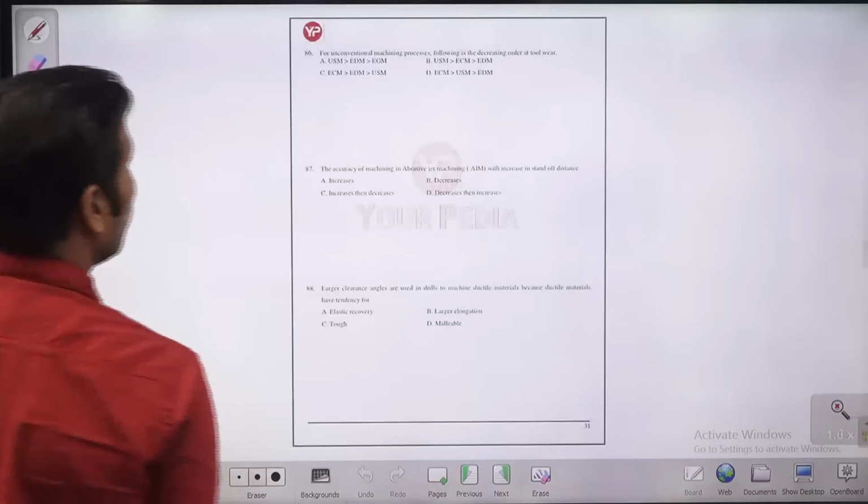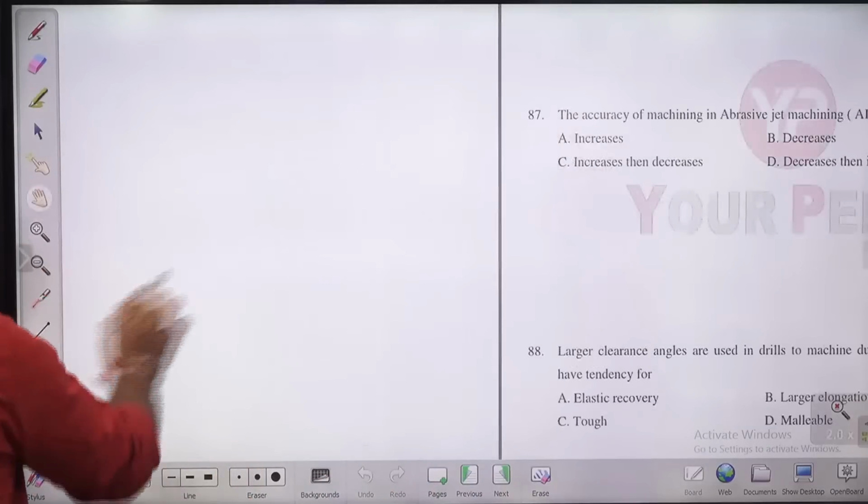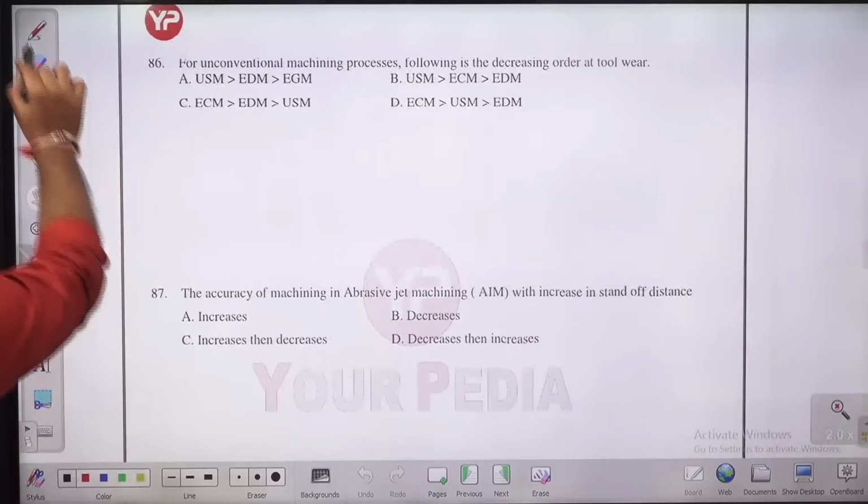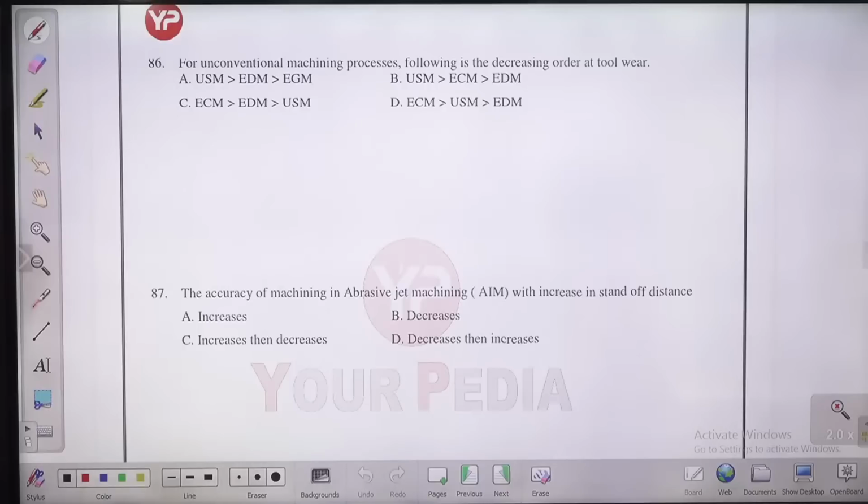Next question in front of you, question number 86. For unconventional machining process, following is the decreasing order of tool wear. Tool wear सबसे कम किस में होगा बच्चों? For unconventional machining process, tool wear will be lesser in which case? USM, ultrasonic machining, electric discharge machining, okay, electrochemical machining, या क्या है? Yes, electrochemical. This is ECM, electrochemical.